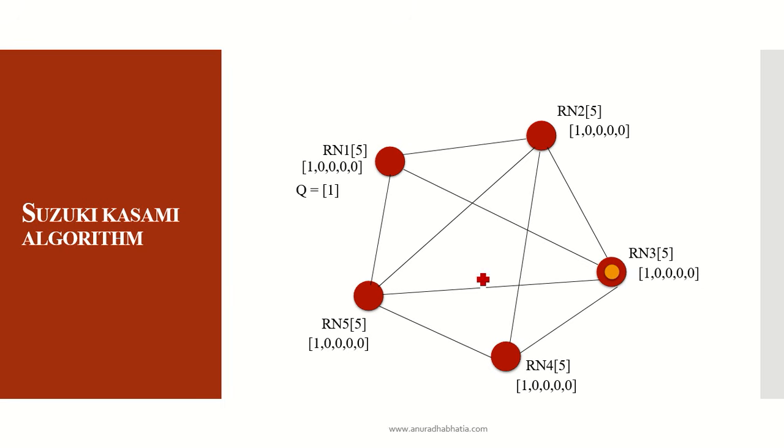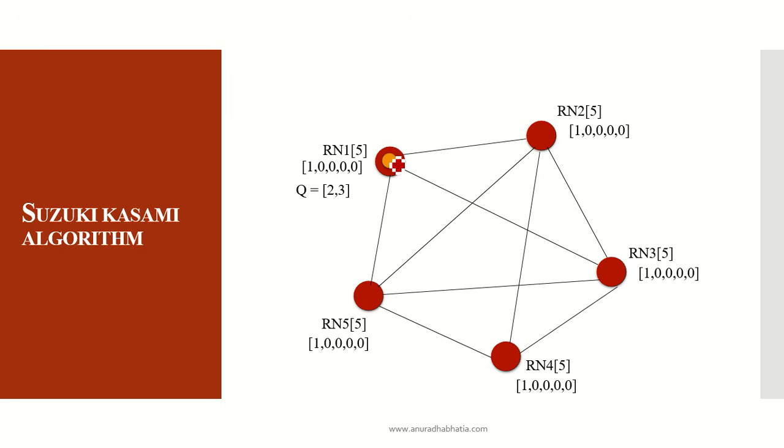As the first node, or first site, requests, a message is broadcast to each and every site that the first process has requested the token to enter the critical state. At present there's nothing in the queue, so we add the first process to the queue. The token is held by site 3, that is RN3 is holding on to the token. If it has entered the critical state and does not need the token anymore, this token will be released from site 3 and given to the first site which has demanded the token.